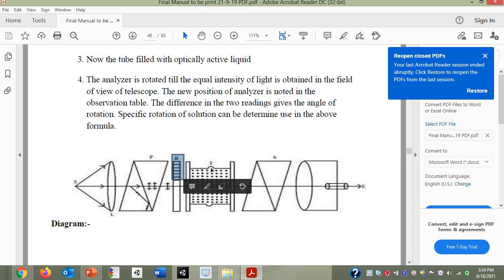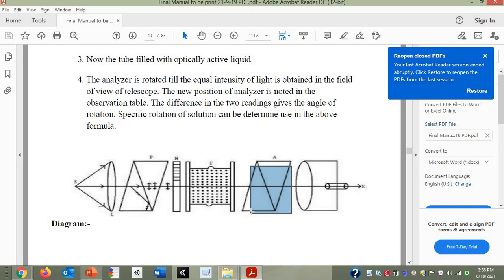Next, T is the tube containing solution. What will be the A? Optically active solution. A is the analyzer. As a polarizer and as an analyzer we can use a Nicol prism. In the discussion of the Nicol prism we have seen that it can be used to convert unpolarized light into polarized light.